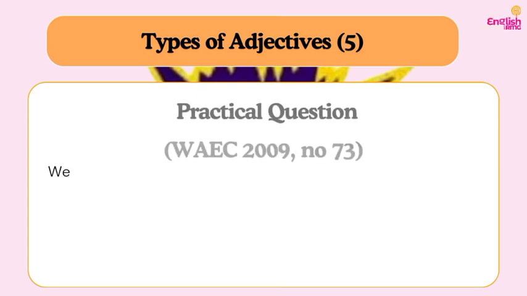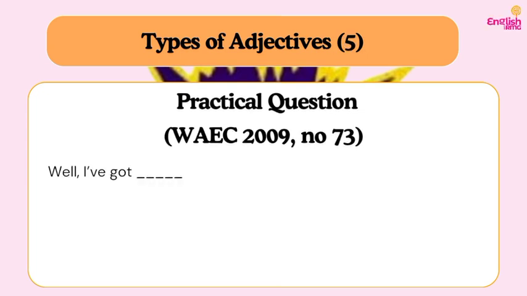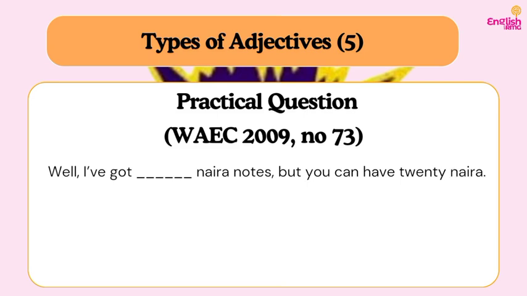Do you understand? So let's consider another question. Question 73 from the 2009 past question, and this is going to be the last question here. So we have: well, I've got dash naira notes, but you can have 20 naira. So is our noun count or non-count? Okay, so money is non-count. But here, they didn't mention money, they said naira notes. So the notes are countable, they are count nouns. Do you understand? So we are going to use the quantifier for count nouns.